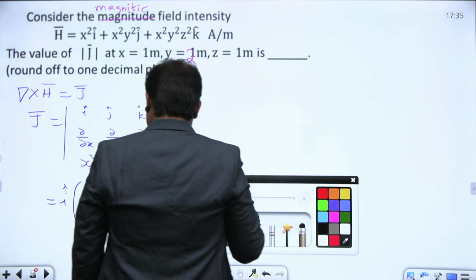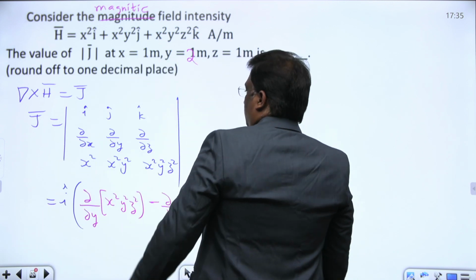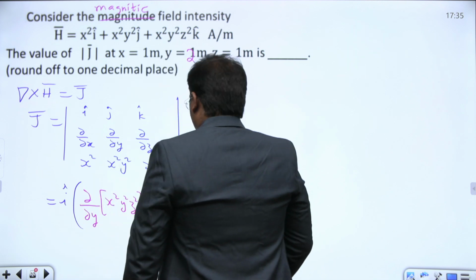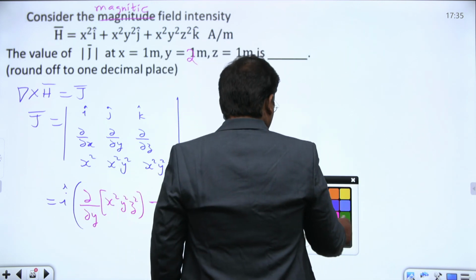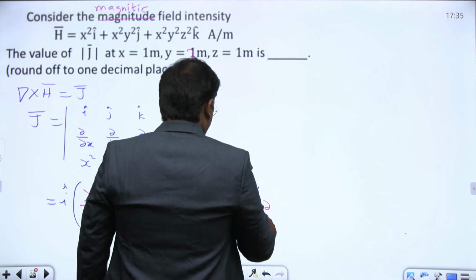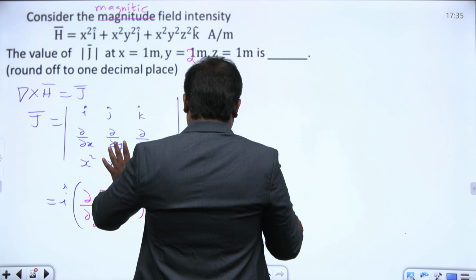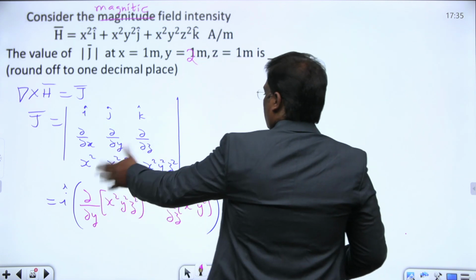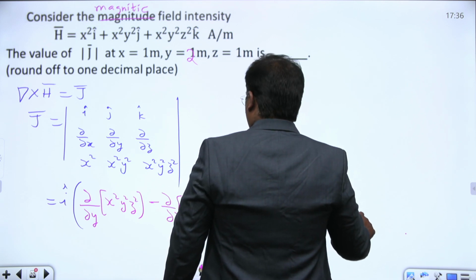Similarly, expand this one, minus j into dou by dou x of x square y square z square minus dou by dou z of x square.